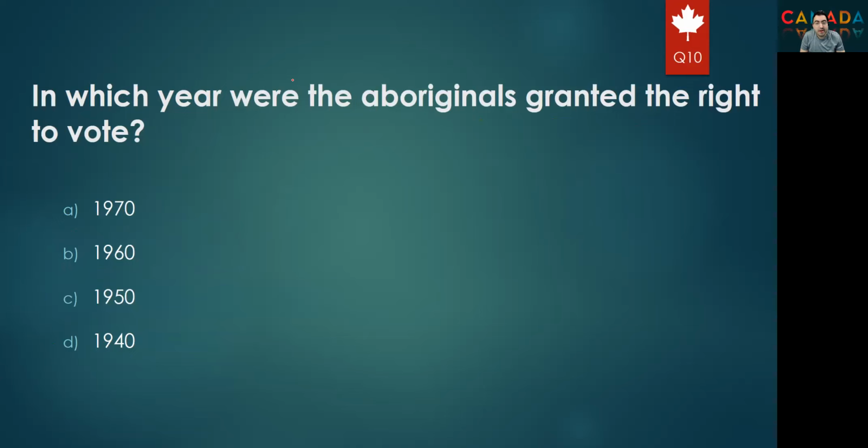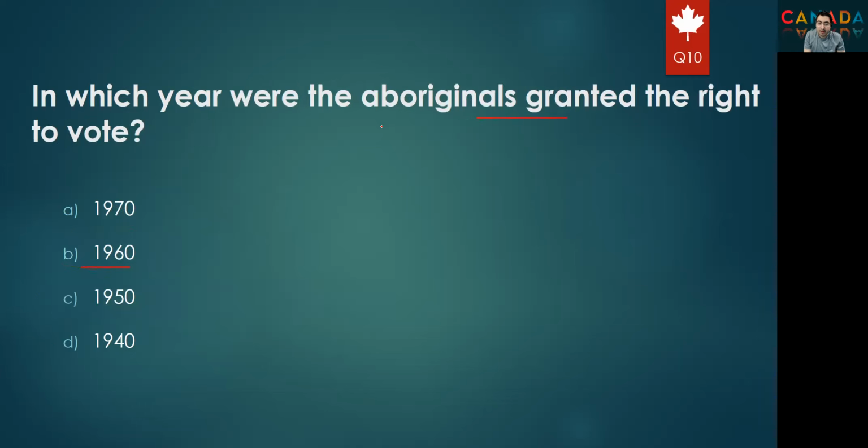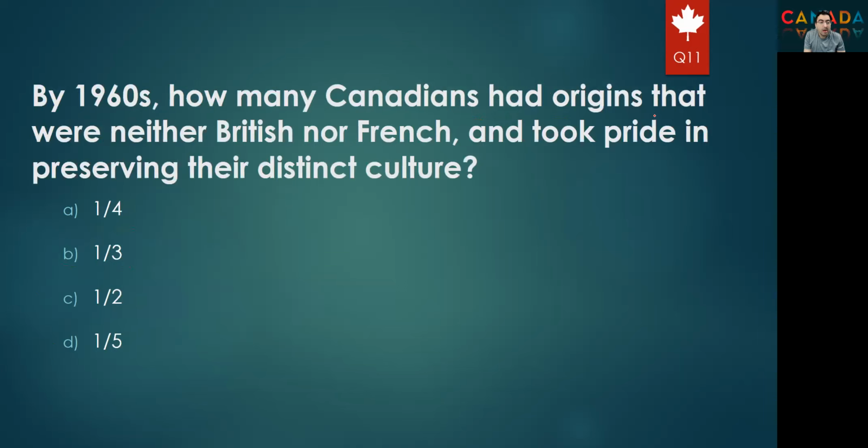Next question. In which year were the Aboriginal people granted the right to vote? 1917, 1960, 1950, or 1940. For the Aboriginal people, the right year will be 1960. So they got the right. Japanese was 1948, but the Aboriginal people was 1960. Okay.